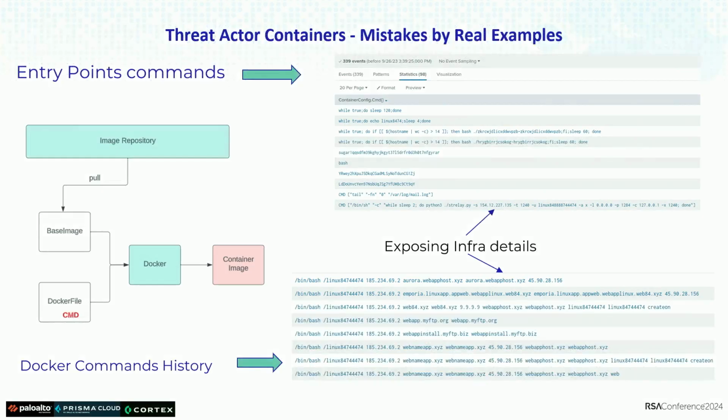This is another way he exposed himself. Another mistake that he made was a lot of command lines using infrastructure IPs and domain names. So with that, we grabbed a lot of interesting information to track him down.